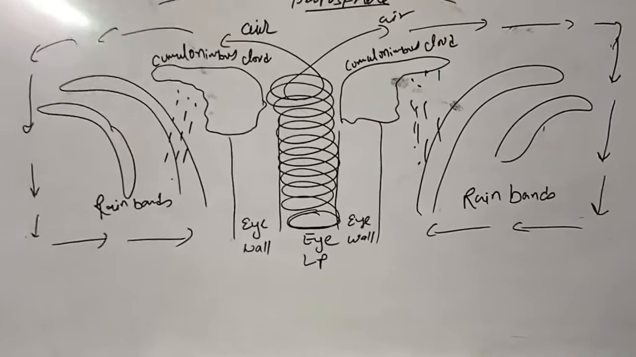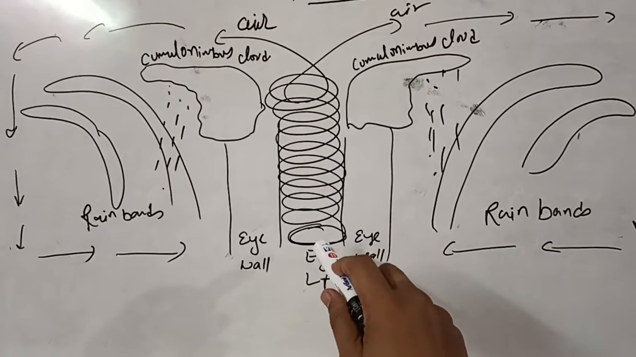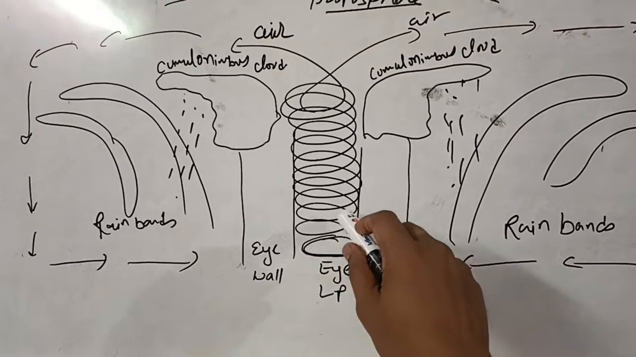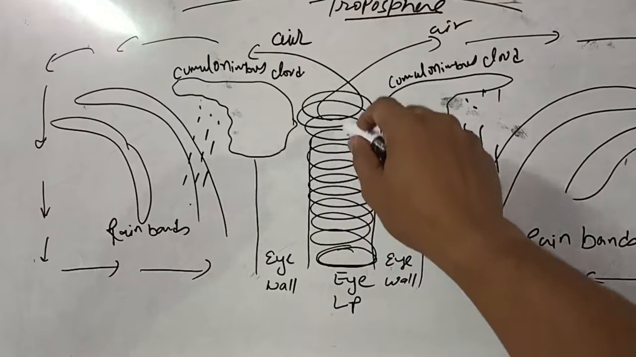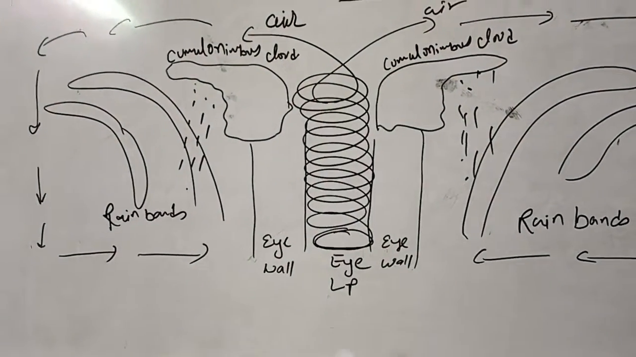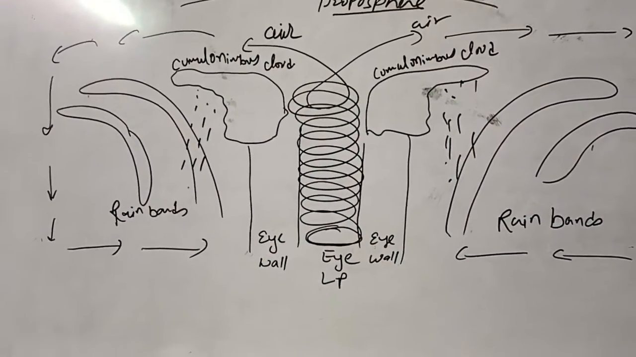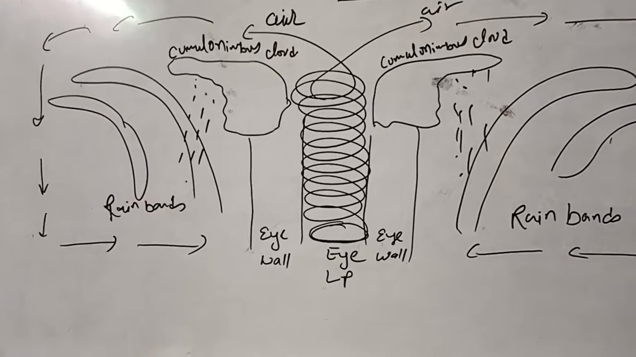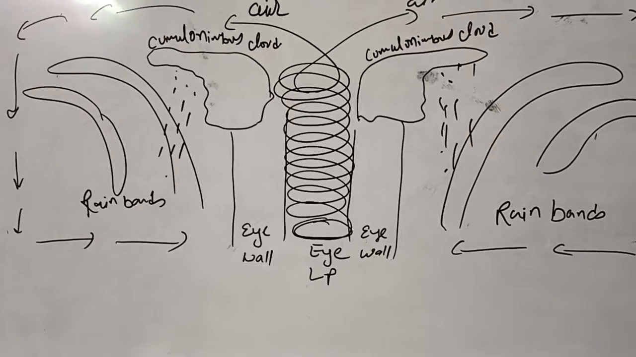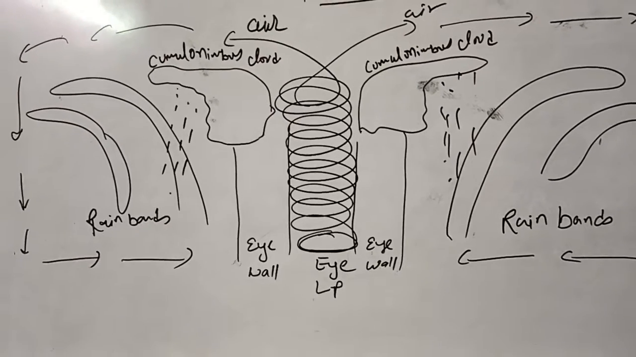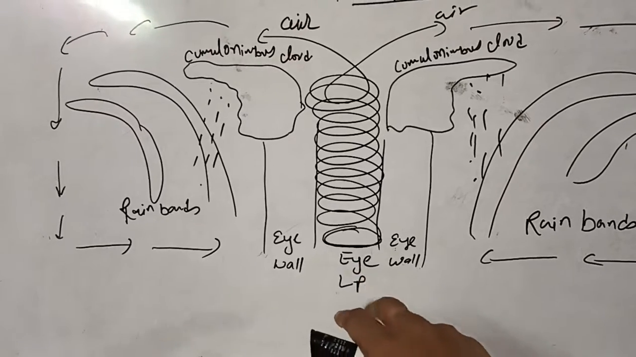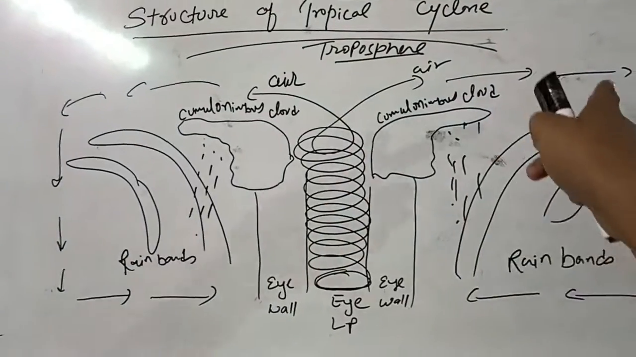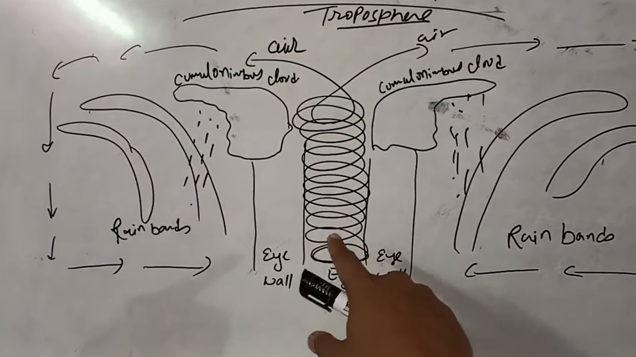Here is the eye. The central part and core part of the tropical cyclone is the eye of the cyclone. As you see here, air rises here. The eye of the cyclone is characterized by a very calm condition, very clear sky, clear weather condition, and here the temperature is very high and pressure is low. Relative humidity is also very high. So the eye of the cyclone is a very calm condition. Air is rising and diverges into different directions. So the eye is surrounded by an eye wall.